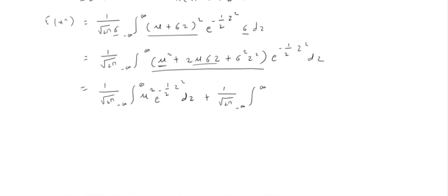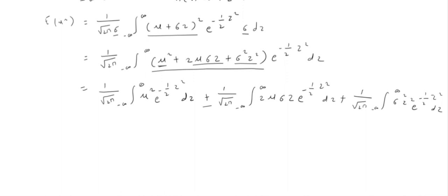My second term is 2 mu sigma z e raised to minus half z square dz, plus the third integral, which becomes 1 divided by root 2 pi integration sign, and my third term is sigma square z square, so I have sigma square z square e raised to minus half z square into dz. There is a plus sign in between because we have plus signs in the bracket.